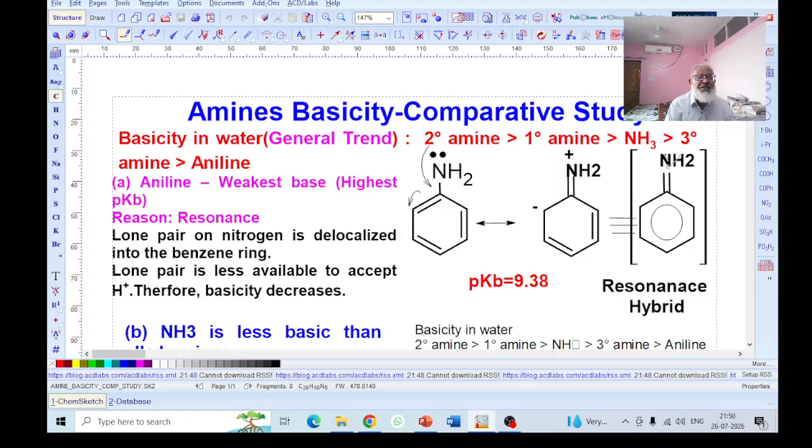Here must be the positive charge. I have left it, sorry for this. Here is also the positive charge. Whenever there is a double bond, here is the positive charge. This is known as the hybrid structure.